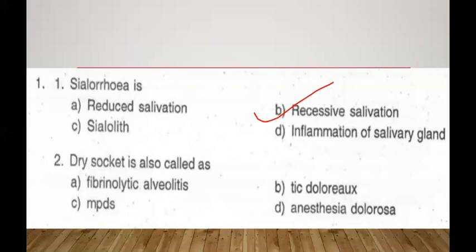I consider in this question a printing mistake. The correct answer would be excessive salivation. So consider B as excessive salivation. We know that reduced salivation is xerostomia. Silolith is a salivary stone, and inflammation of salivary glands is called sialadenitis.